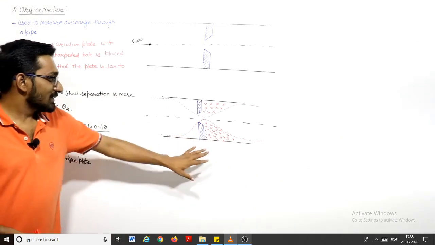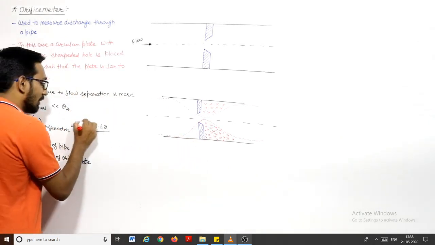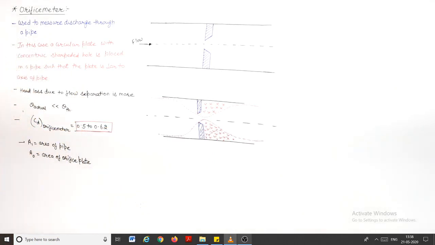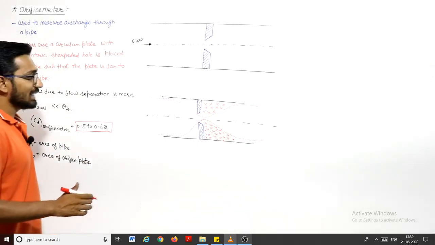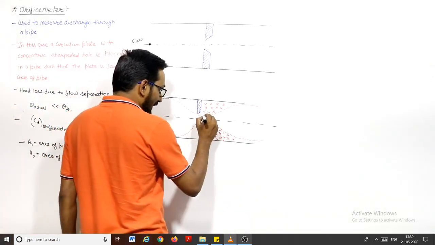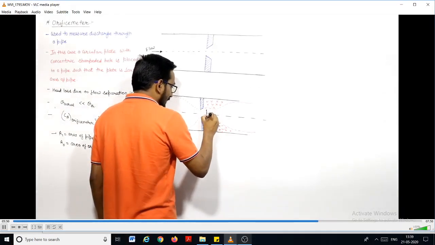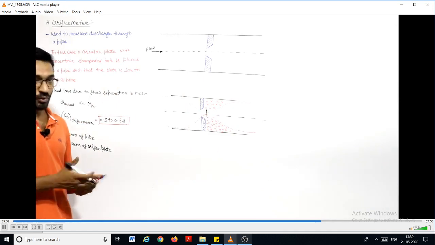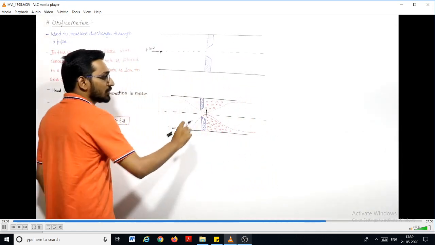So that's why I can say that in this case the loss due to flow separation is more, and because of this only this coefficient of discharge is very high, right? You can see from here that in the flow lines, this minimum area at this point, some minimum area cross section will make. This minimum area is known as throat. We can say that where the area in the flow field is minimum, that area is known as throat. So this is the throat area.